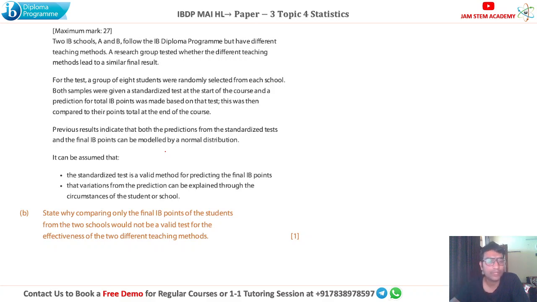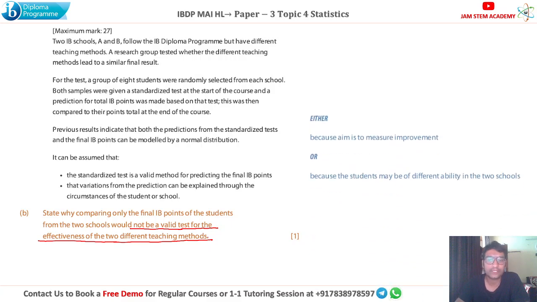So you can say, because our aim is to measure the improvement, right? The final improvement, that should be our aim. And you can also say the students may be of different abilities in these two different schools. So because of that, it would not be a valid test for the effectiveness of the two different teaching methods.